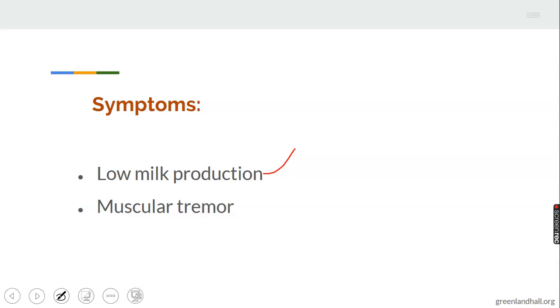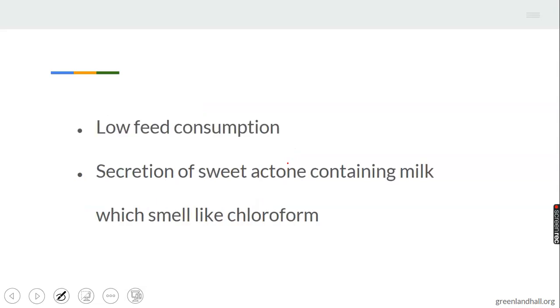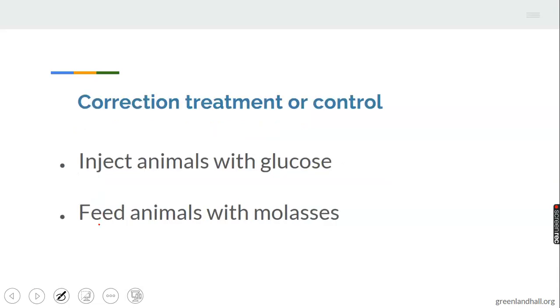Then we have muscular tremor as a symptom. Low feed consumption: the animals definitely will lose appetite and are unable to feed well. Secretion of sweet acetone-containing milk, which smells like chloroform, is another symptom of ketosis. Let's take note of that. Correction, treatment, or control.